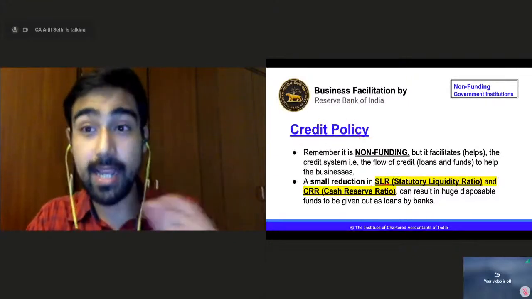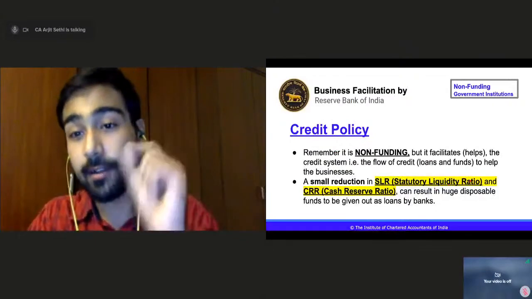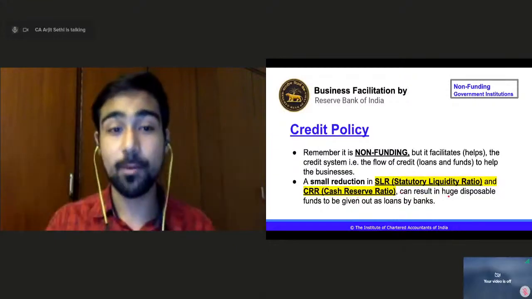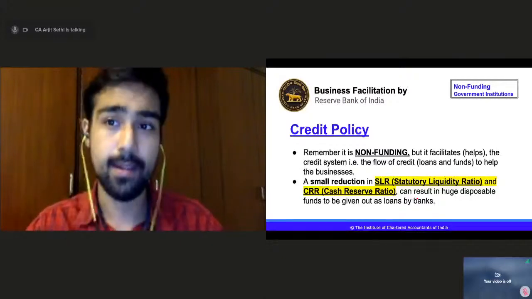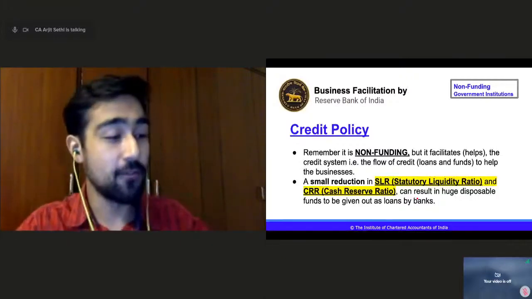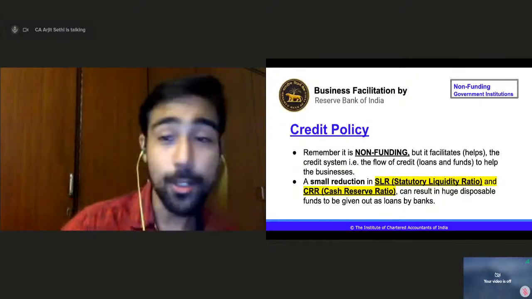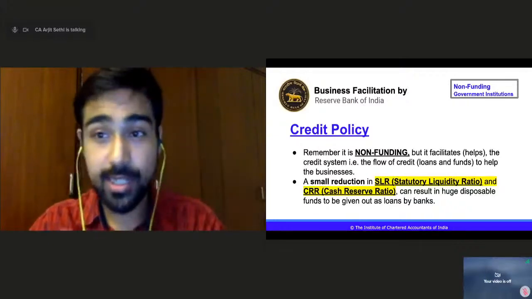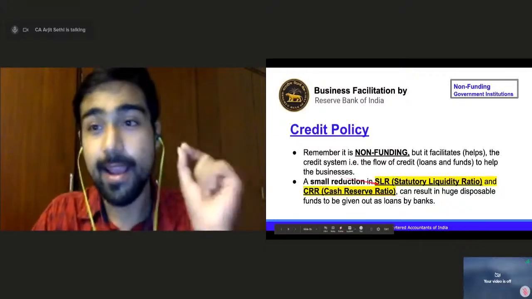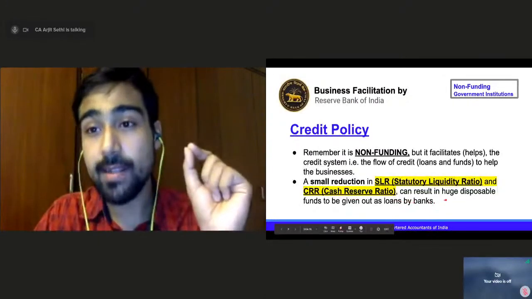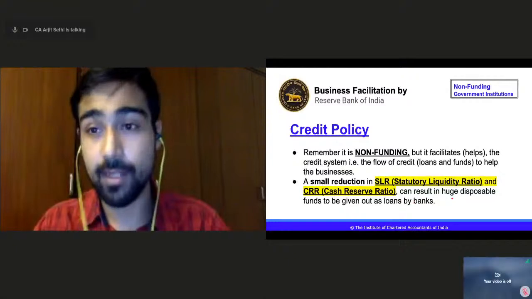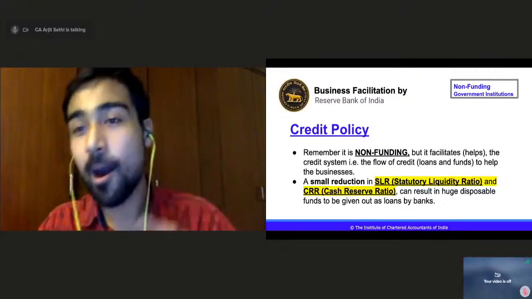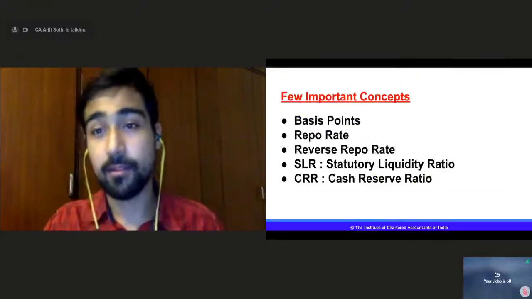And a small reduction in SLR, that is statutory liquidity ratio, and CRR, that is cash reserve ratio, can result in huge disposable funds to be given out as loans by the banks. What does this mean? A lot of you have been facing problems in understanding, or want to understand quickly, what is SLR or CRR, right? So just keep this statement with you: a small reduction in SLR or CRR can actually result in huge disposable funds, meaning a huge amount of funds to be given out as loans by the banks. How? We will discuss it right away, right?